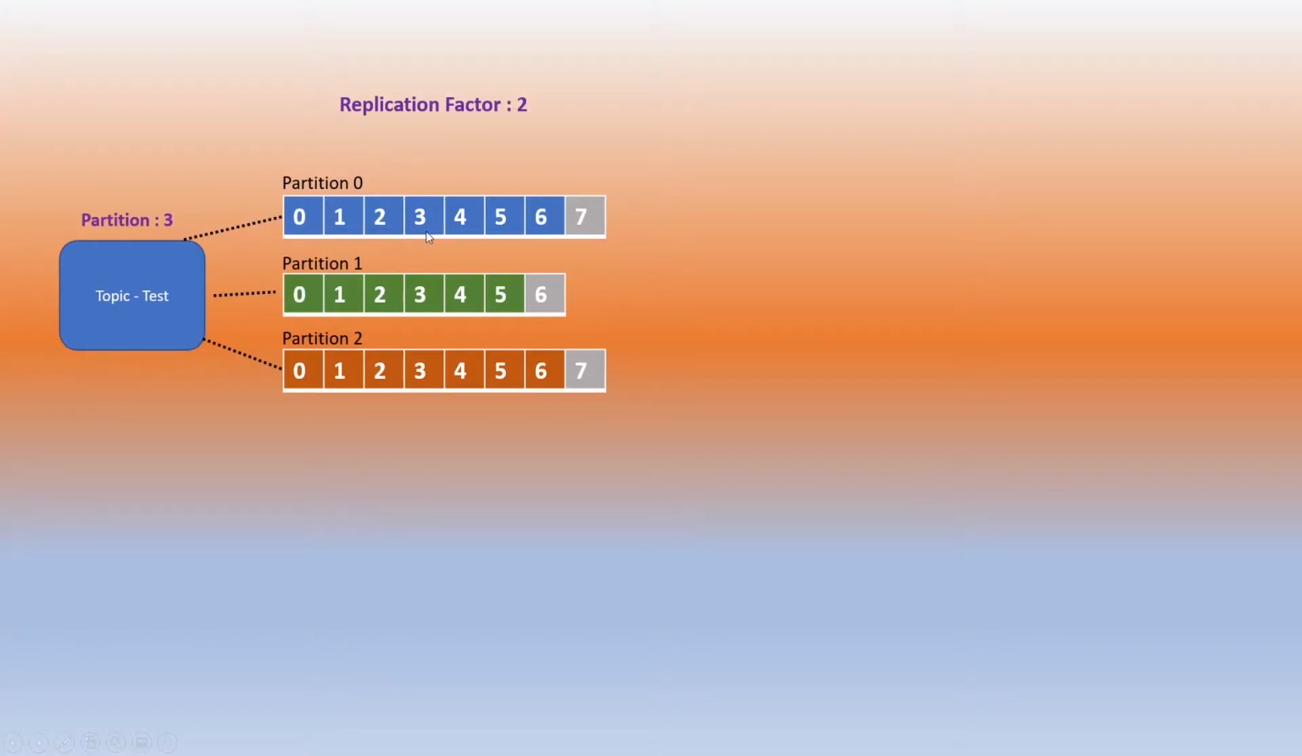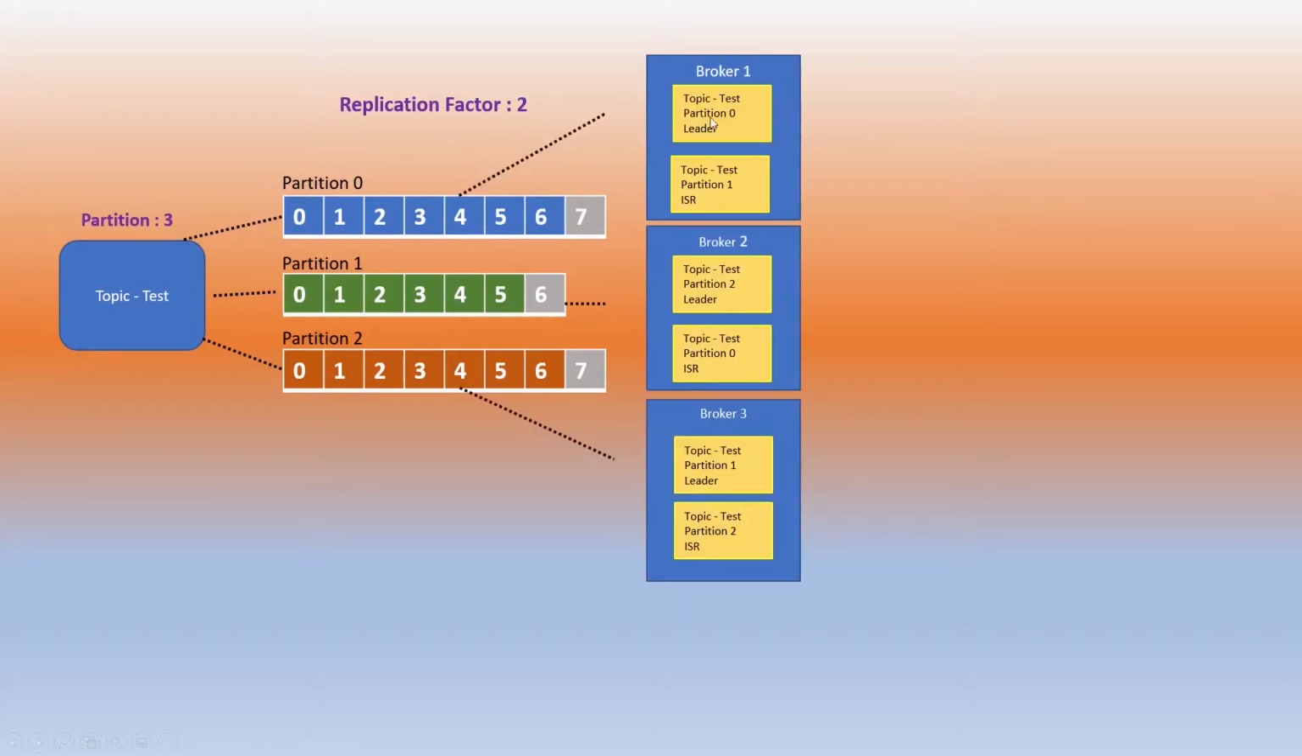Next concept is replication factor. It is generally suggested to have a replication factor of 2 to 3. In our case, we have a replication factor of 2, which means there is going to be one leader and one in-sync replica. The leader is responsible to get the data and synchronize it with the in-sync replica. Let's take an example over here. We have three brokers, that is broker 1, broker 2, broker 3. A broker is a server where the topics are stored.